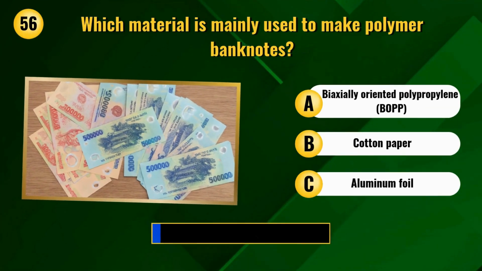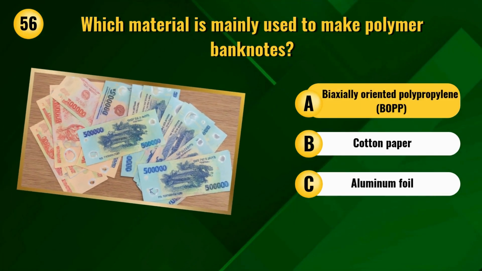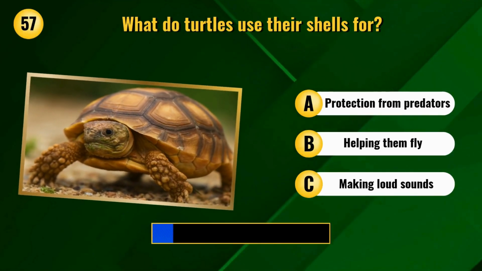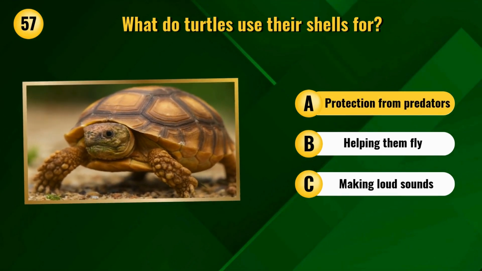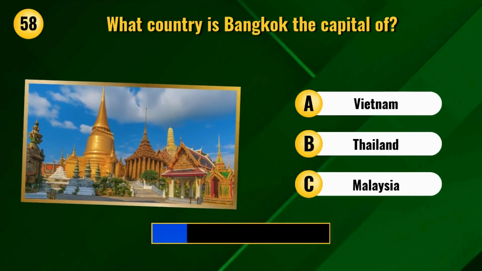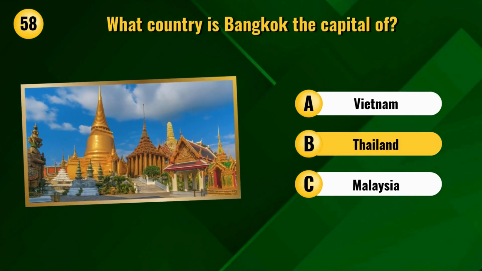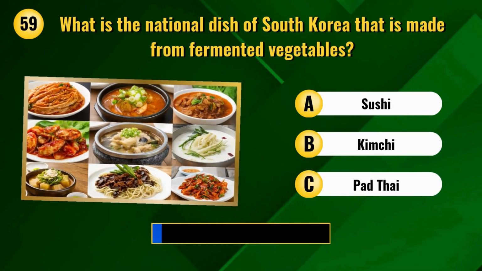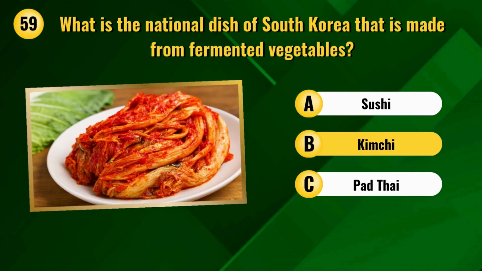Which material is mainly used to make polymer banknotes? Biaxially oriented polypropylene. What do turtles use their shells for? Protection from predators. What country is Bangkok the capital of? Thailand. What is the national dish of South Korea that is made from fermented vegetables? Kimchi.